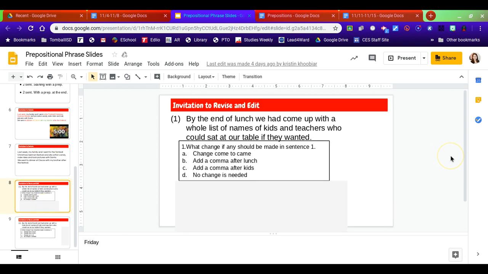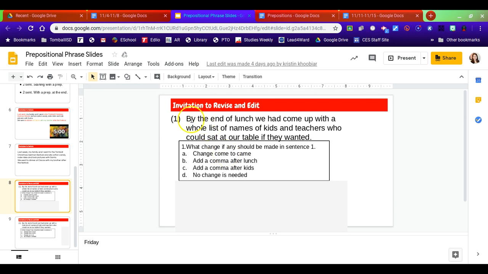So now let's look at this question. This is in the editing format that we looked at last week when we had our test. So we have a sentence here, and it says, by the end of lunch, we had come up with a whole list of names of kids and teachers who could sat at our table if they wanted. And then the question is, what change should be made to sentence 1? And we have change come to came.